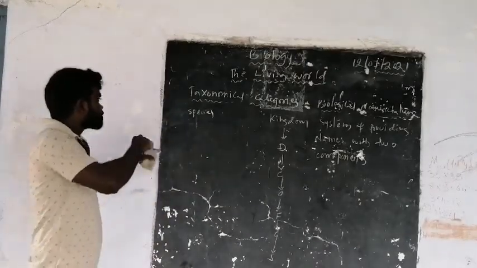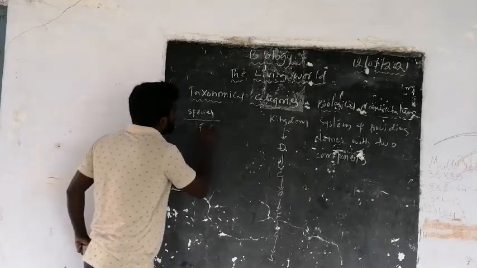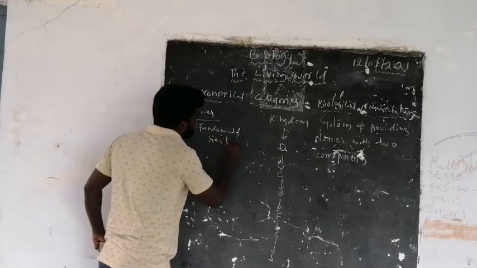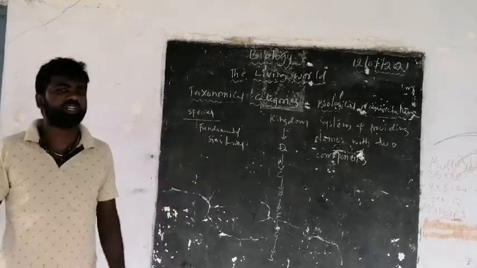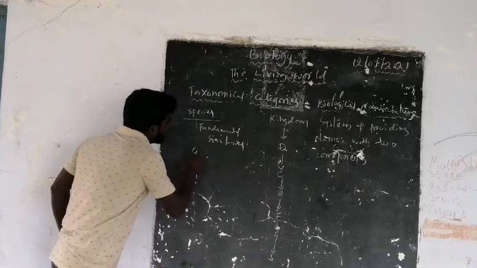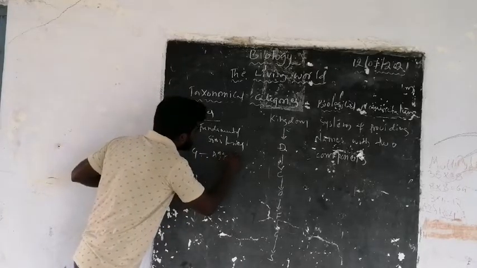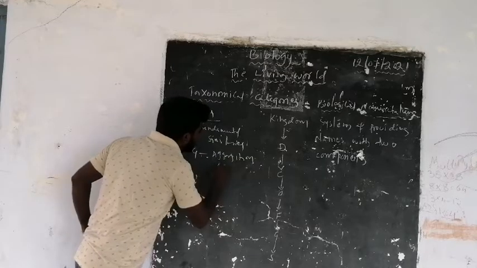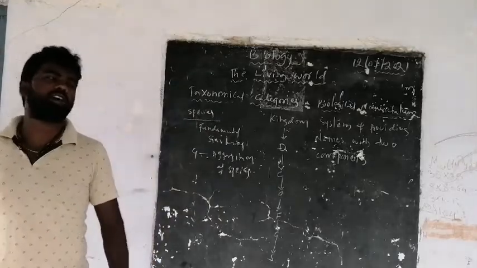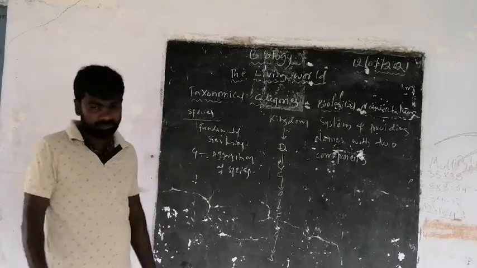Species: the organisms with fundamental similarities are called a species. And genus is the aggregation of closely related species.